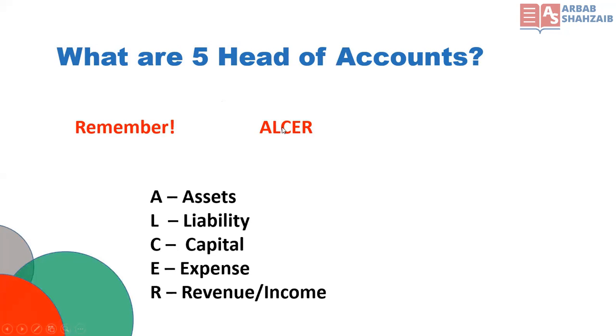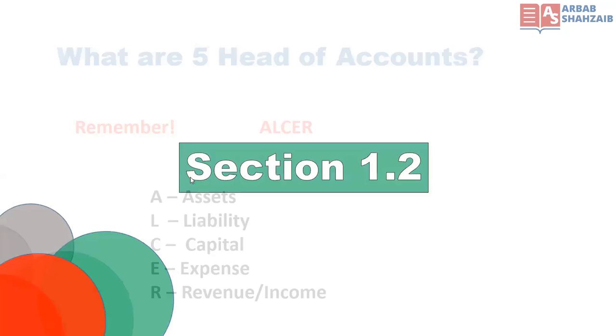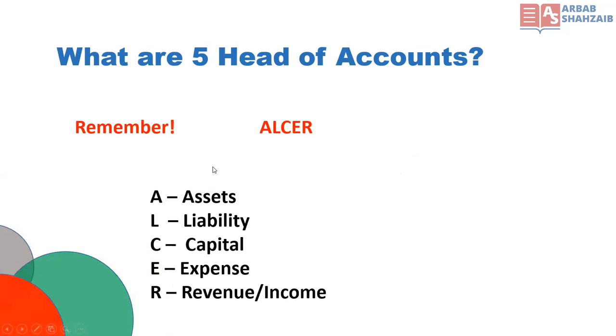To remember these five heads of accounts, remember this term ULCER, ALCER. A stands for assets, L stands for liability, C stands for capital, E stands for expense, and R stands for revenue or income.